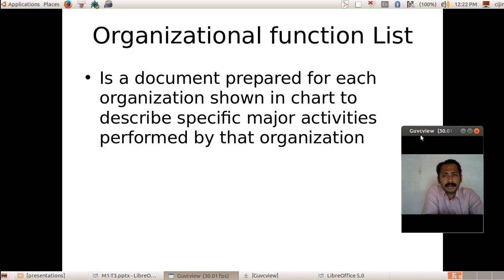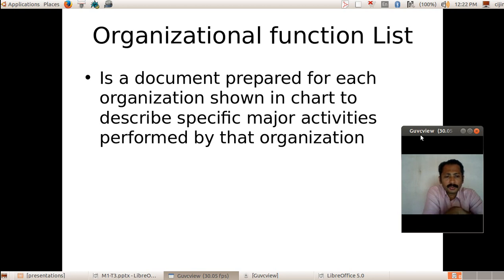That is called the organizational function list. For each level, what are the responsibilities, what are the duties, what are the communication duties, or who should be communicated with by that employee, the communication route, etc., should be well defined by the management for the smooth operation of this organization.